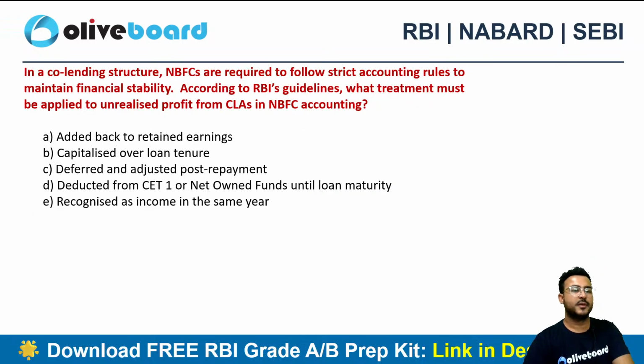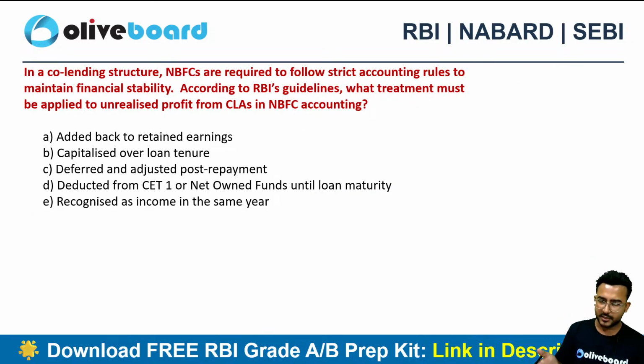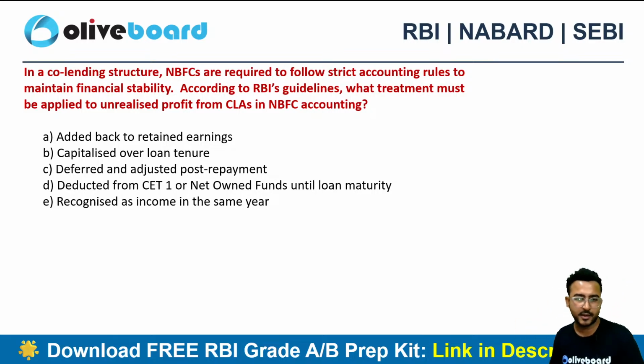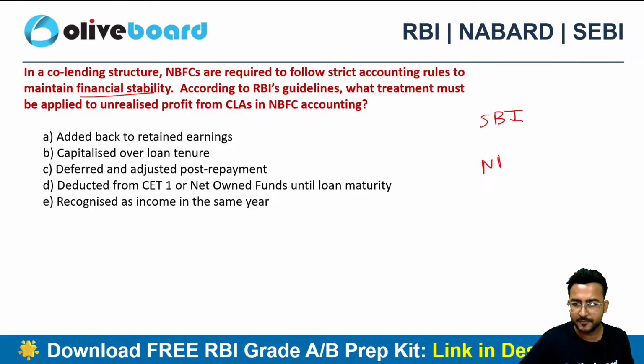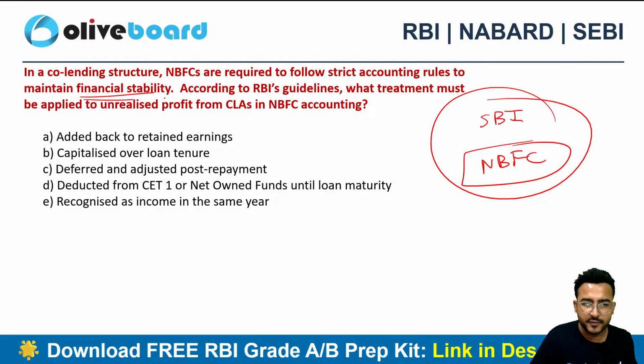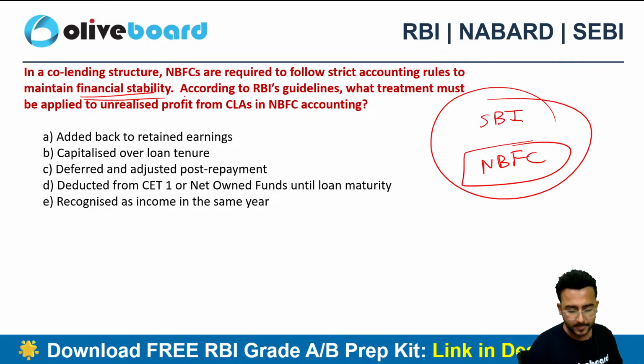Next one. In co-lending structure, NBFCs are required to follow... Now you might find it difficult because it's from the core part of the circular, right? It's from the deepest area of the circular. In the co-lending structure, NBFCs are required to follow strict accounting rules to maintain their financial stability. Let's suppose along with a bank, there is an NBFC as well. So they both are in the co-lending arrangement, right? Now NBFCs need to ensure financial stability always, right?